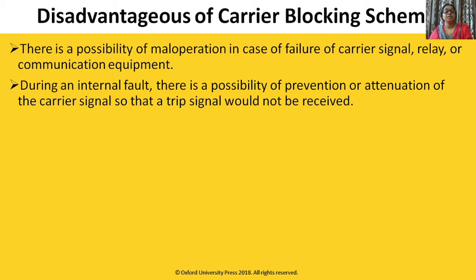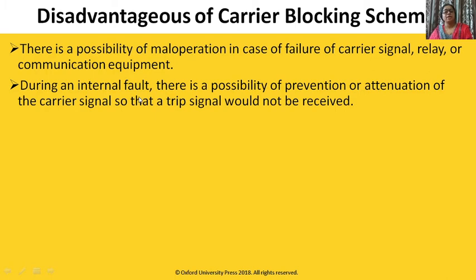There is also a possibility of prevention or attenuation of the carrier signal, so that the trip signal would not be received, even though during an internal fault.